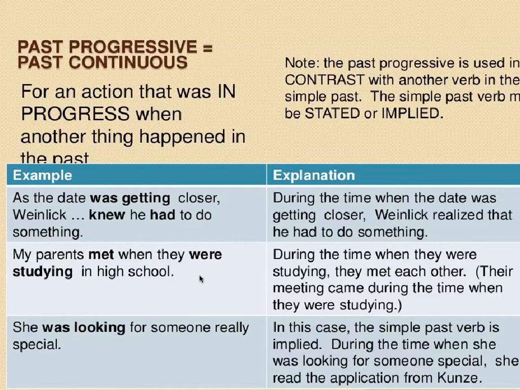My parents met when they were studying in high school. During the time when they were studying, they met each other. Their meeting came during the time when they were studying. Okay. She was looking for someone really special, and in this case, the simple past verb is implied. During the time when she was looking for someone special, she read the application from Kunze.